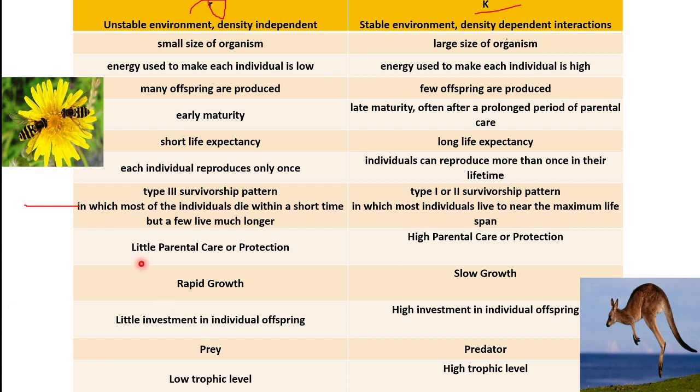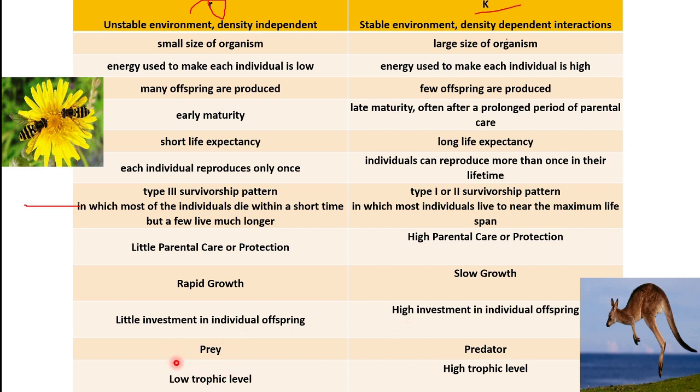Here you can see that there is little parental care or protection. Here there is high parental care or protection. Then there is rapid growth. Here you can see there is slow growth. Little investment, spending of energy is very low. Here there is high investment, that is investment in terms of energy.